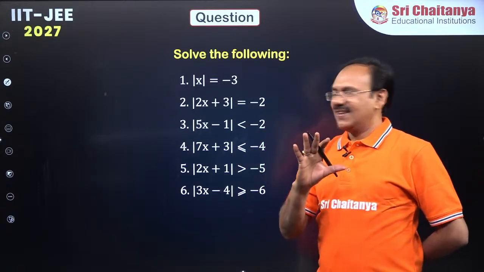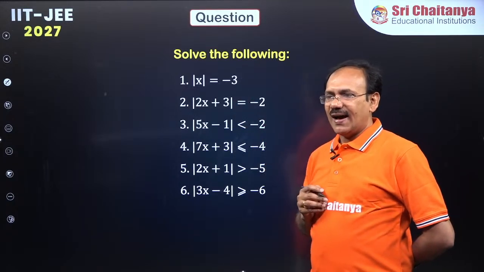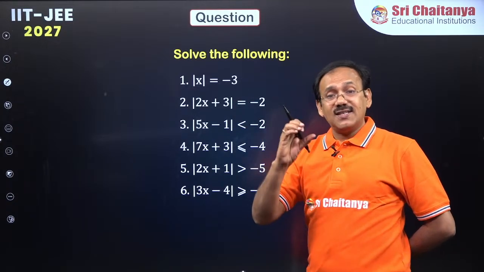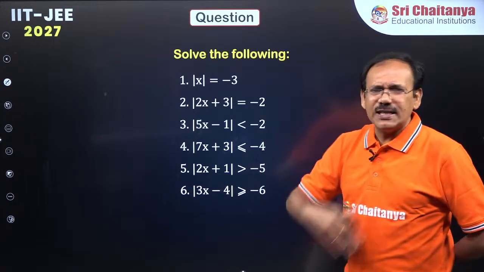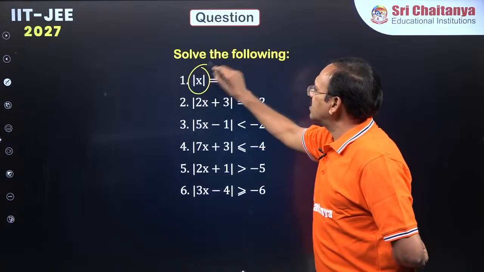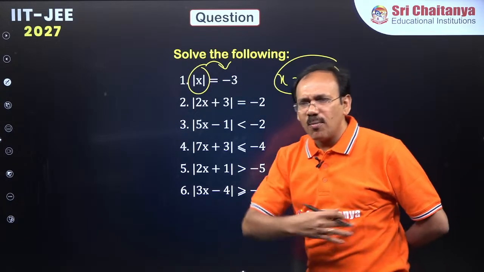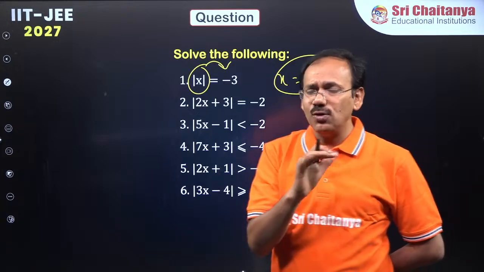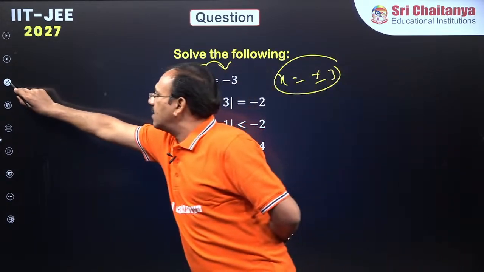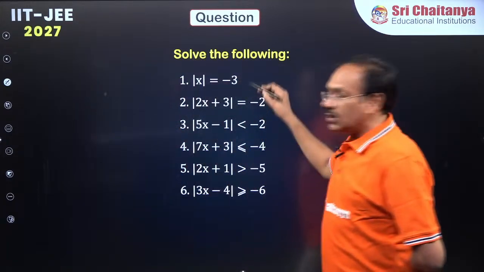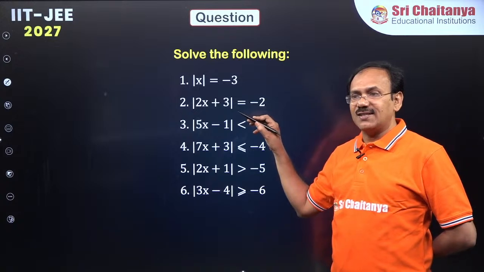You see, mod x is equal to minus 3. Mod x, in the sense, modulus of any real number. Generally in schooling we say, if modulus is there, take out modulus and write plus or minus, right? This is a common practice in school, but dear students, you see the meaning of this. Yes, you are correct, no solution is the right answer.